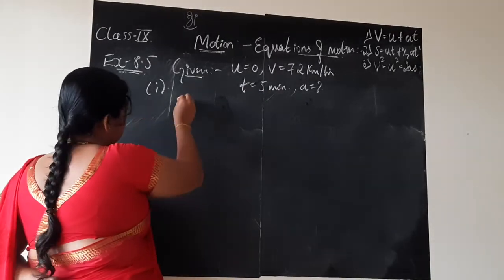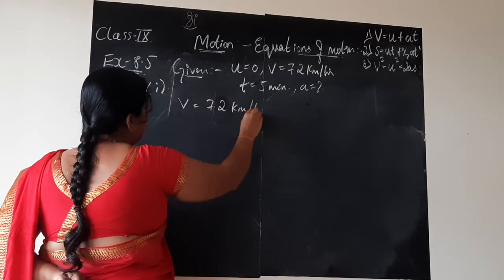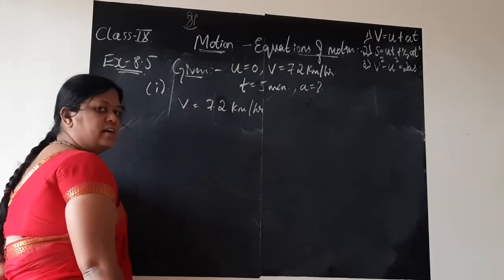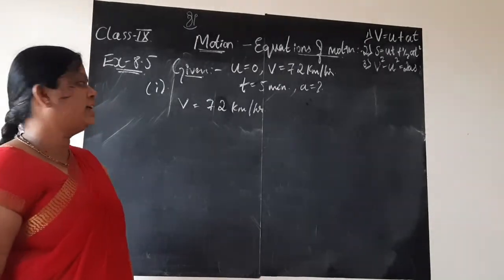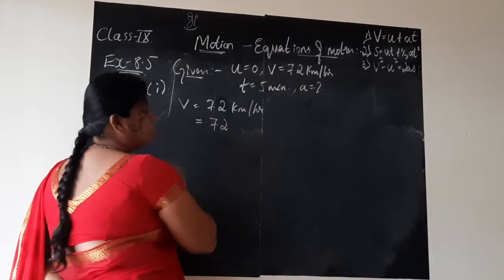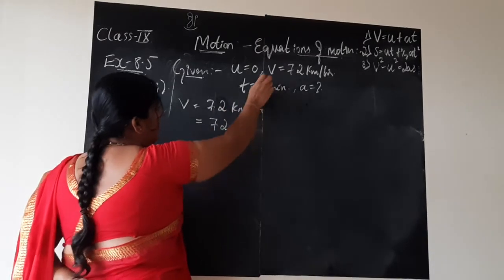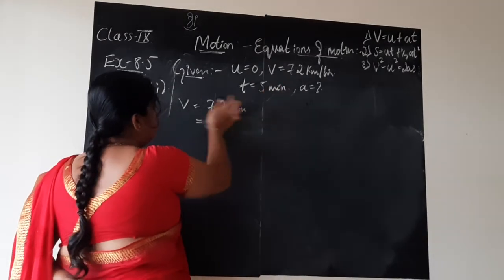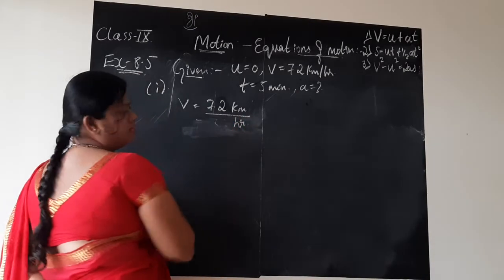Now, given velocity is 72 km per hour. How do you convert kilometer per hour to meter per second is the question now. It is very simple, right? 72 as it is, kilometer per hour, children. Per is nothing but divided by, correct? It is like divided by hour.